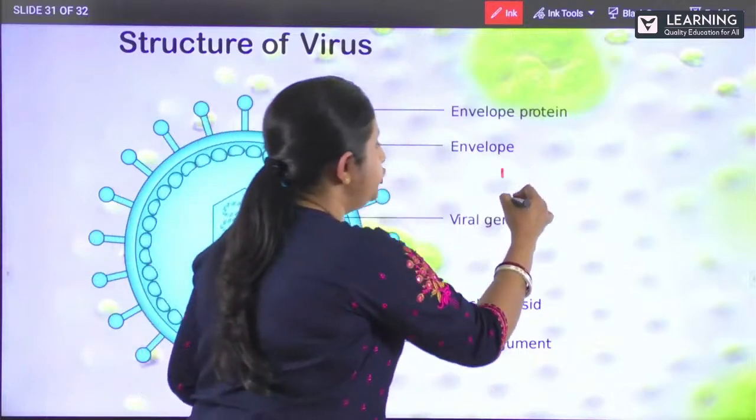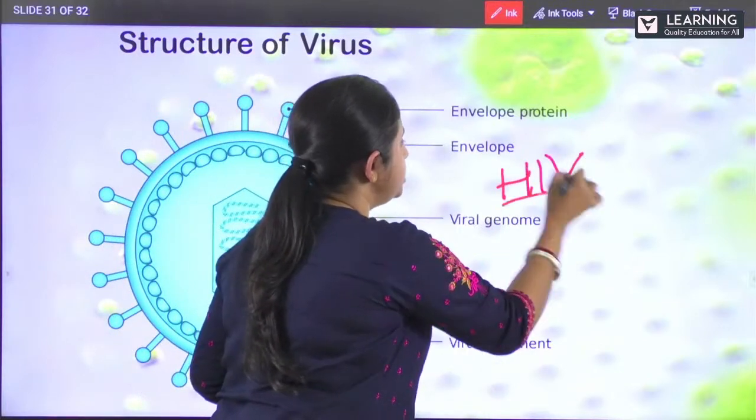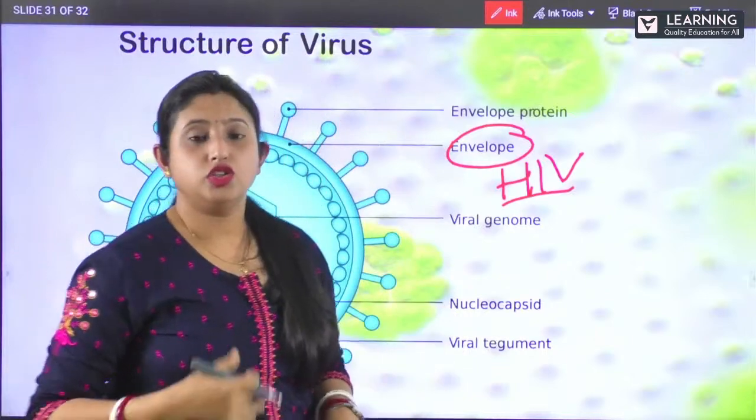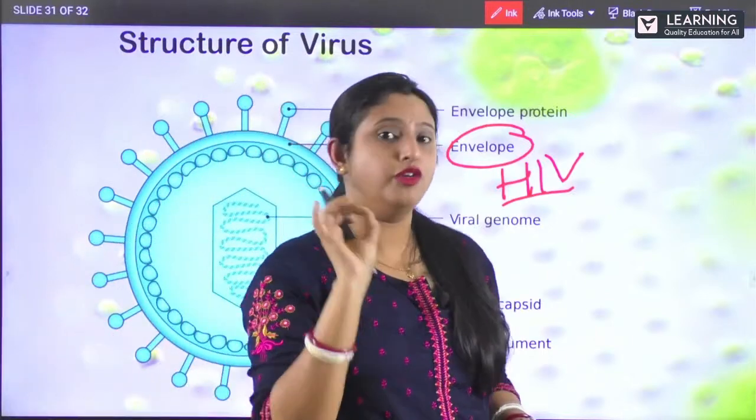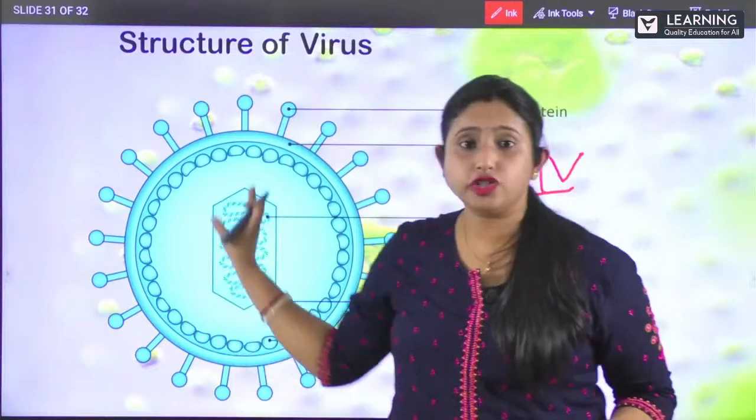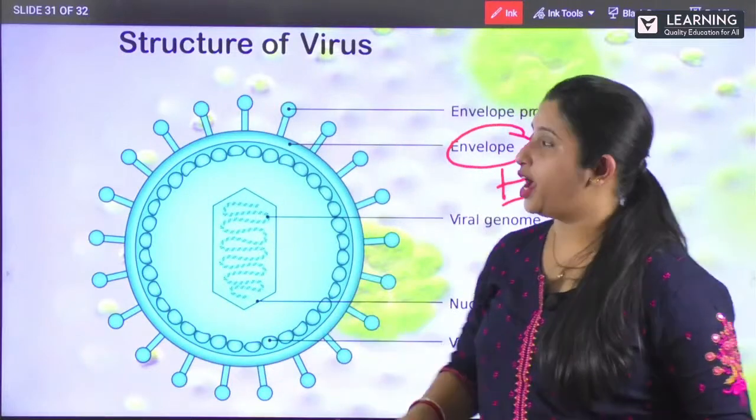So in case of this HIV, you will see this envelope. So HIV is human immunodeficiency virus. So this is the structure of this HIV virus.